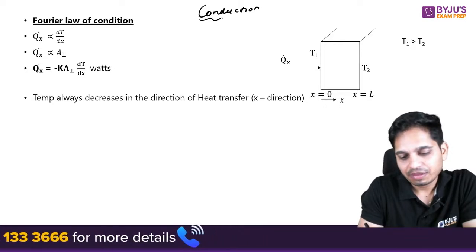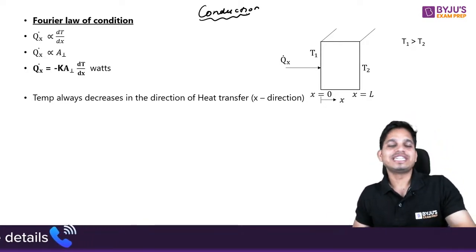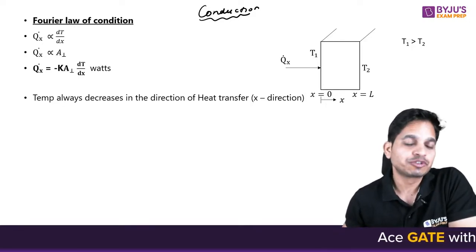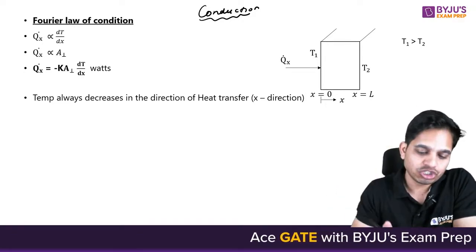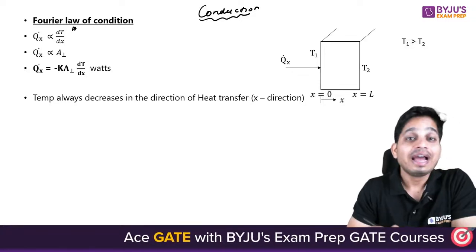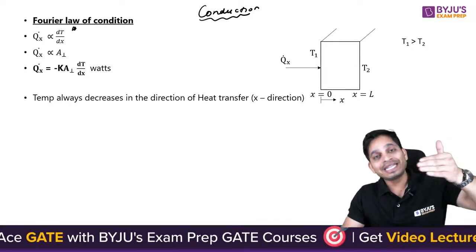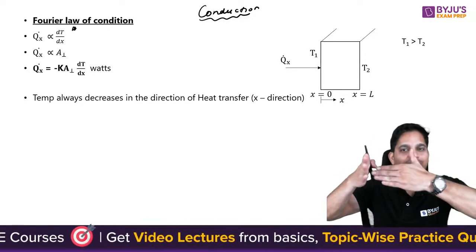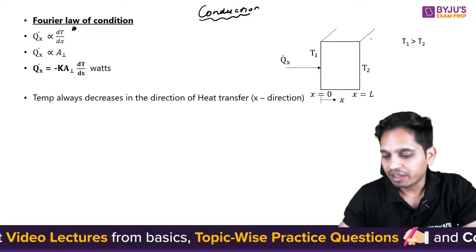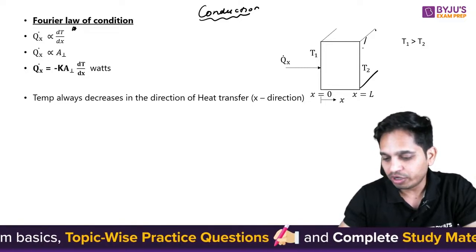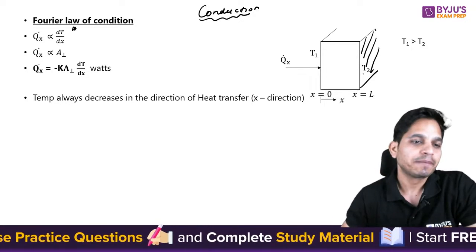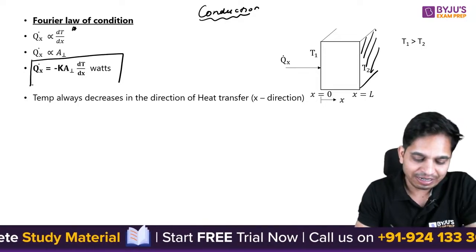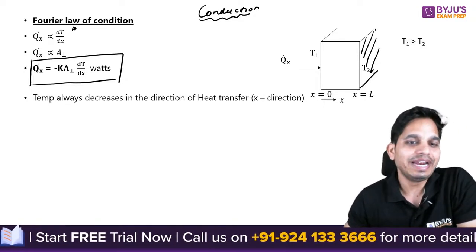Now guys, the story of conduction starts with what? Fourier's law of conduction. Okay? It says that the heat transfer is directly proportional to the temperature gradient and the area in the direction of the heat transfer. So if this is the direction of heat transfer, this area you are going to take. Therefore, heat transfer is given, if you remove the proportionality constant, by minus K A dT by dx.